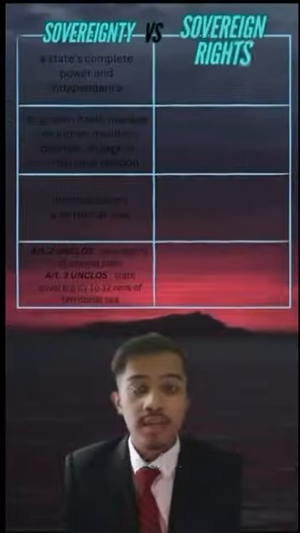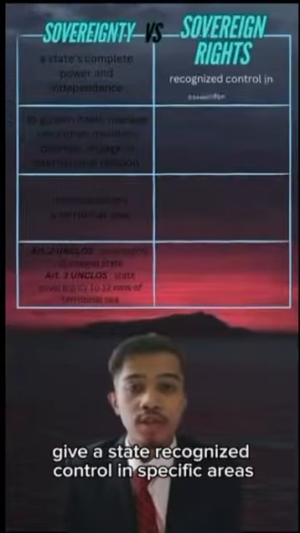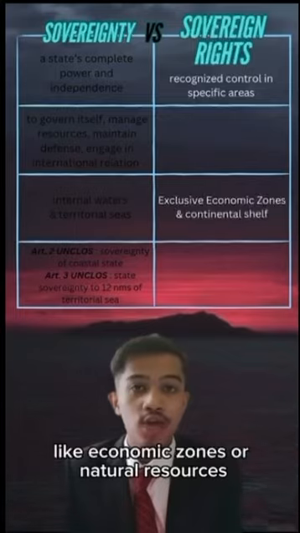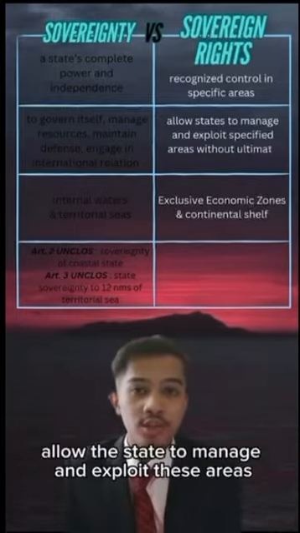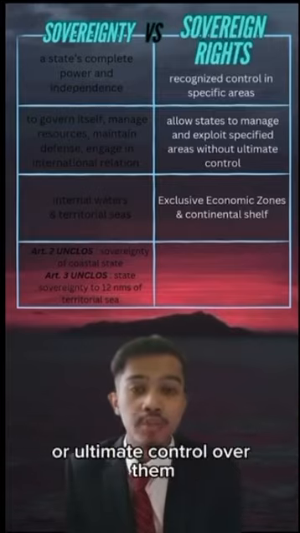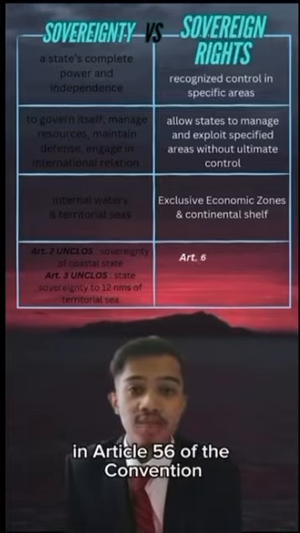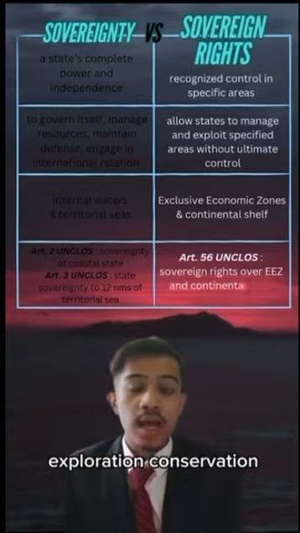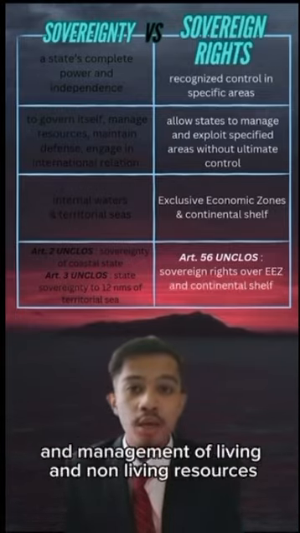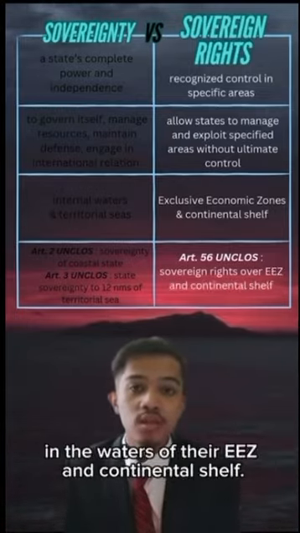Sovereign rights give a state recognized control in specific areas like economic zones or natural resources. These rights allow the state to manage and exploit these areas without implying full sovereignty or ultimate control over them. Article 56 of the Convention confers sovereign rights on states for the exploration, exploitation, conservation, and management of living and non-living resources in the waters of their EEZs and continental shelf.